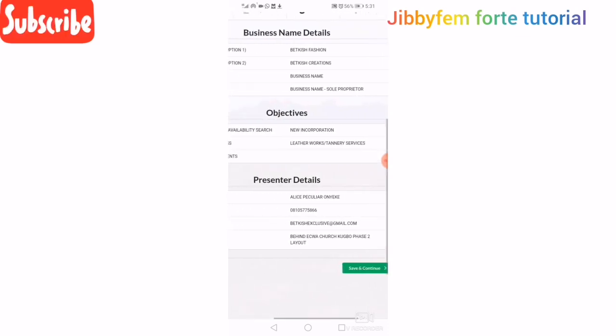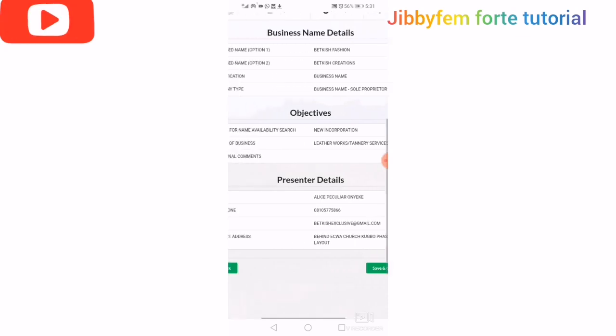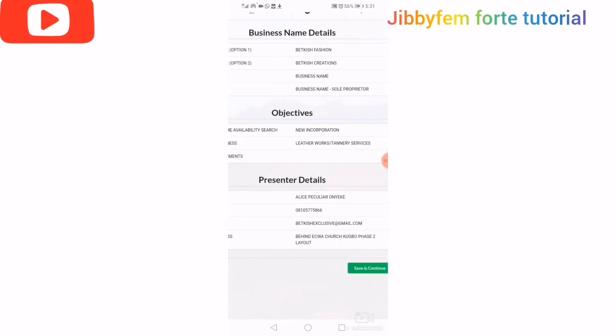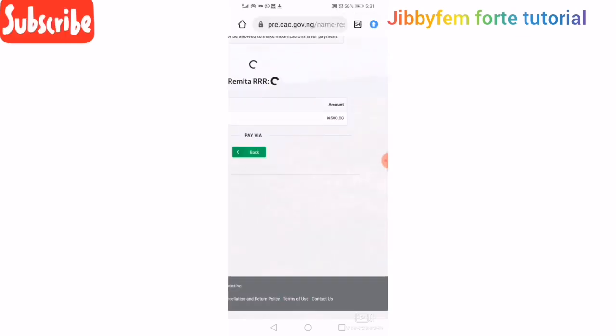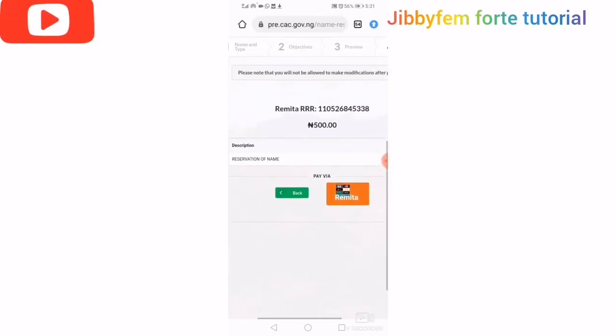The next thing, all you need to do here is just to preview. If you have any issue with any of them, you can click and edit it. So if you don't have any issue with what you have written, just go ahead and click save and continue. Now you can see what we have here, save and continue.